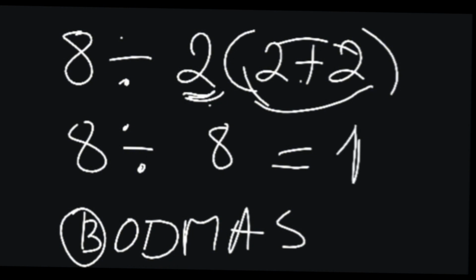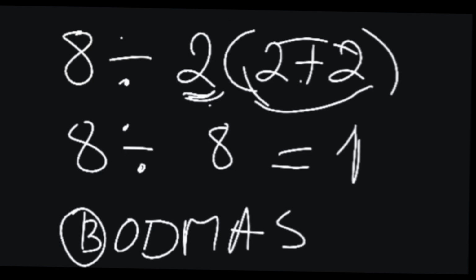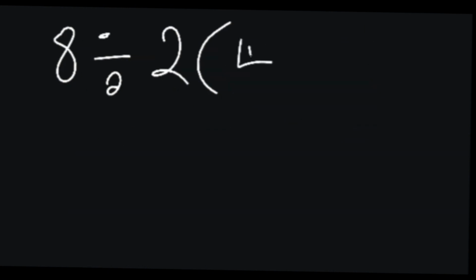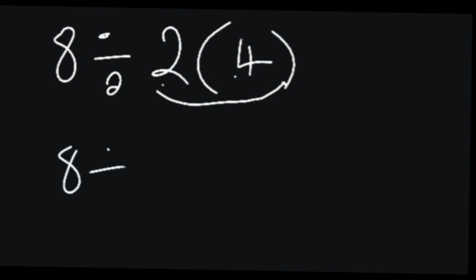Okay, I know you're not understanding exactly what's happening here. You have 8 divided by what? 2. We first of all solve for this in the bracket, because we're talking about bracket. That will be equals to 2 times 4, 2 in bracket 4. Since it's still bracket, we first of all multiply. I know some guy will say we had to divide. No, that is not what happened, because by the principle we multiply, that will be 8 divided by what? 2 times 4, that is 8, and our answer will be 1.